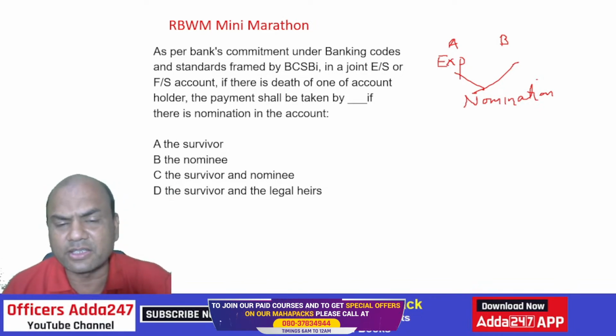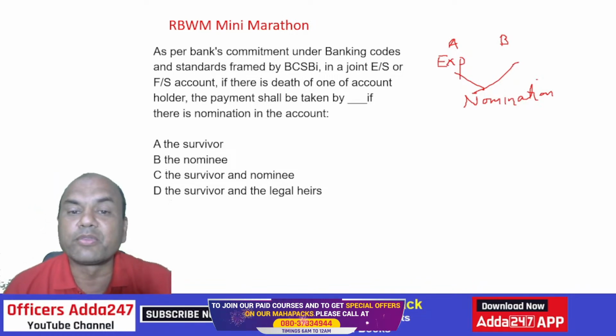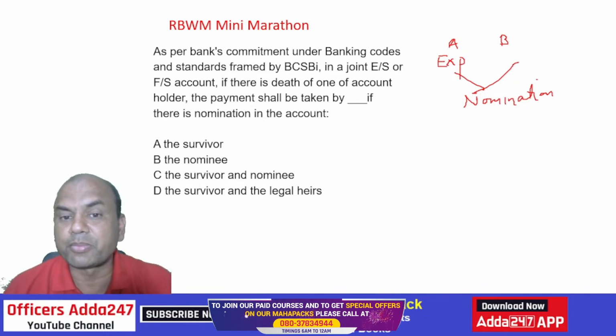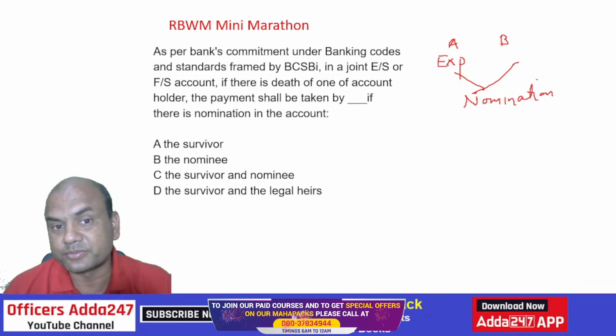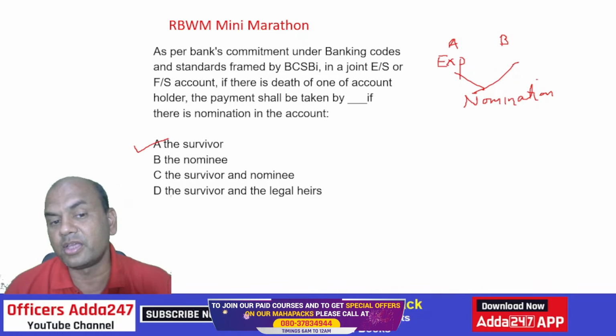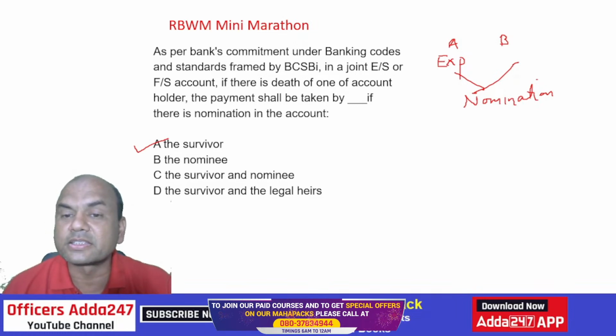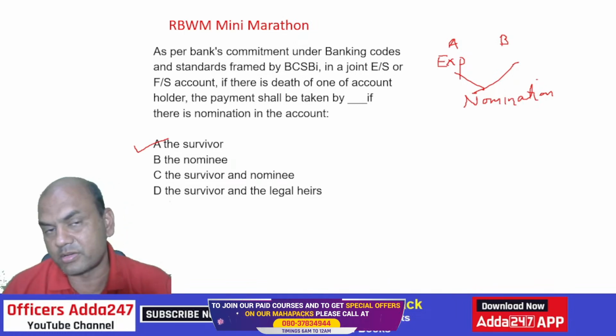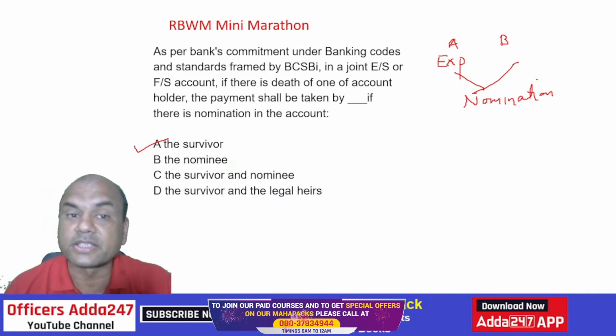Isn't it twisted? So remember, when one of them has expired, the payment shall be taken by whom? There is nomination in that account, but only one has expired. So the payment will be taken by the survivor. The nominee's case arises when both of them expire. In that case, only the nominee's case arises.